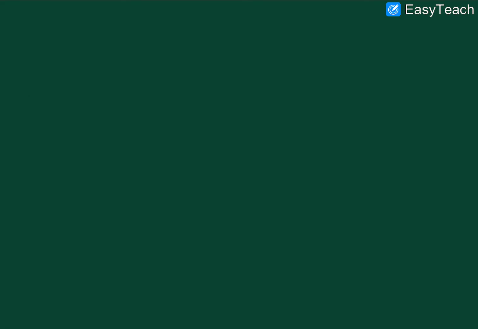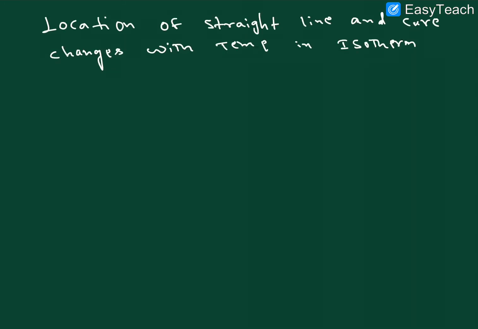Next point here, very important point, the location of straight line and curve changes with the temperature, right? Curve changes with the temperature in isotherm. Isotherm means what here? Temperature is constant, T is constant.